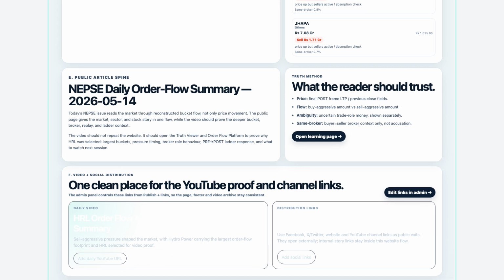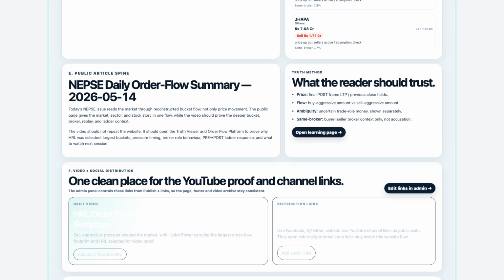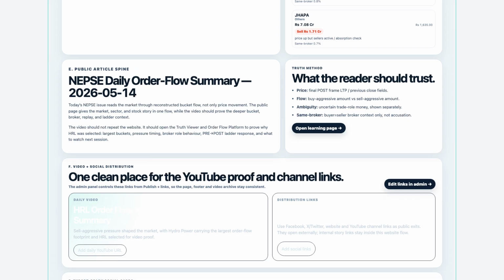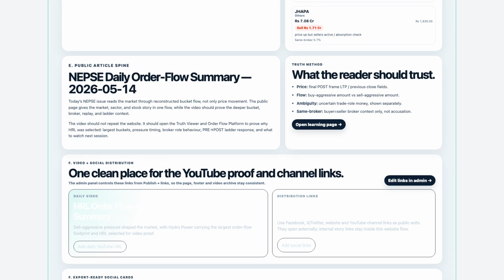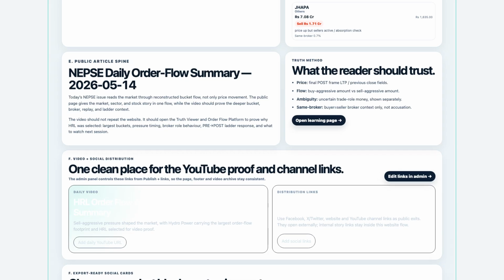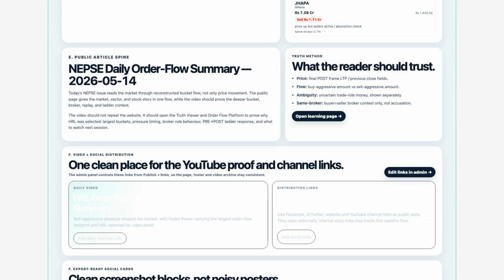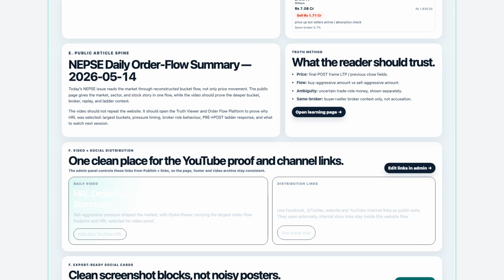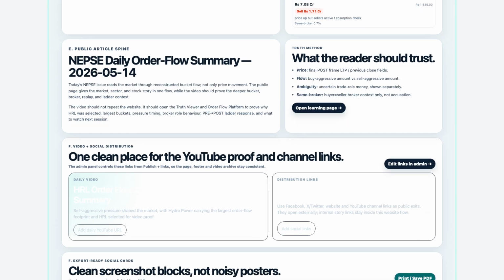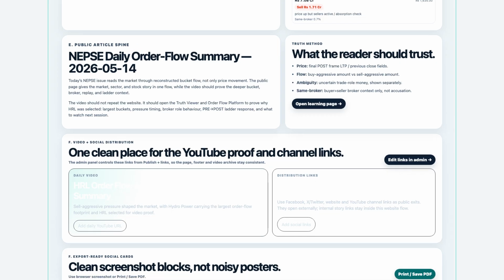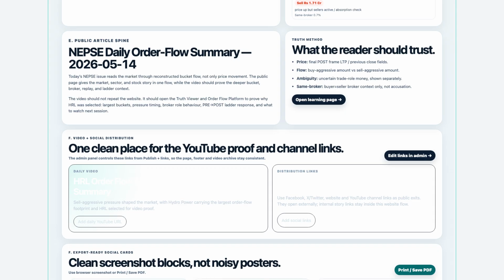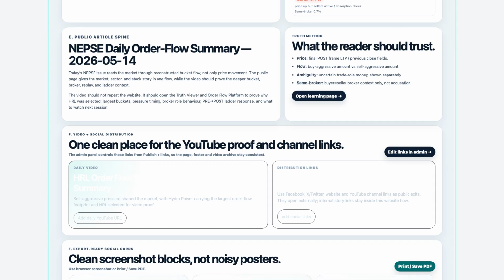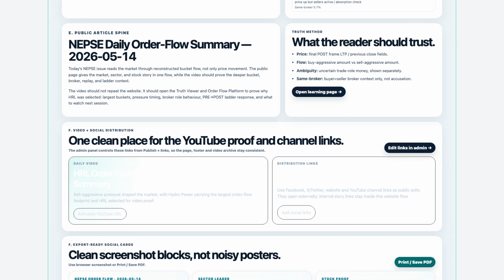Finally, failed by support is another useful behavior. SAIL had positive net flow of 3,310,497.34 rupees, but still closed slightly down. NBL and RADI also had failed by support patterns where price did not fully respond. This variety is why the website is powerful. It teaches behavior categories, not just symbols.